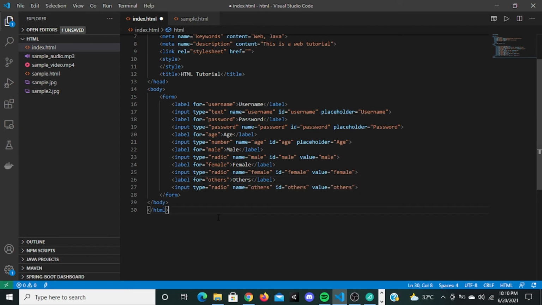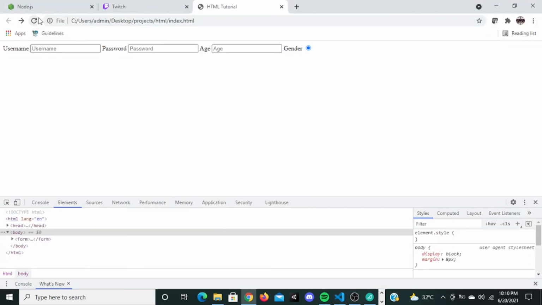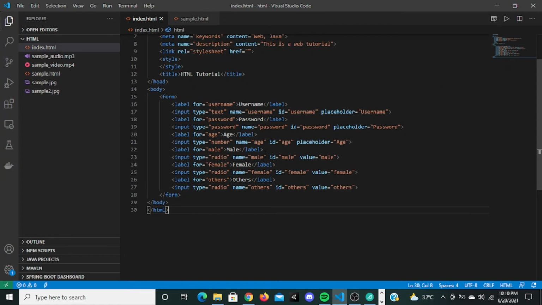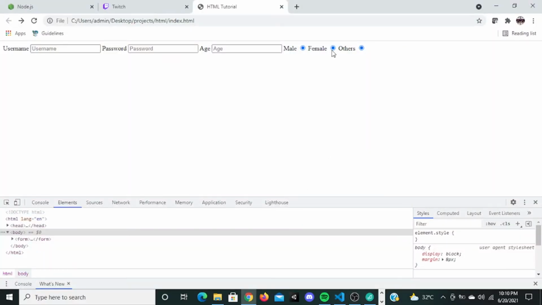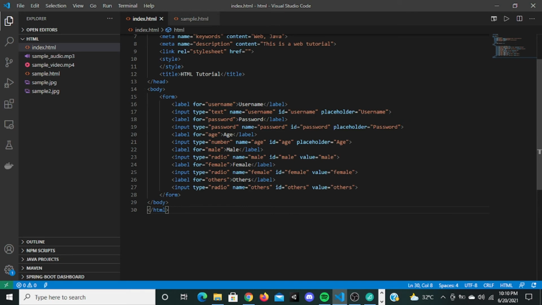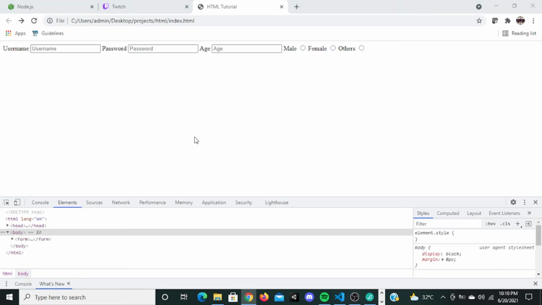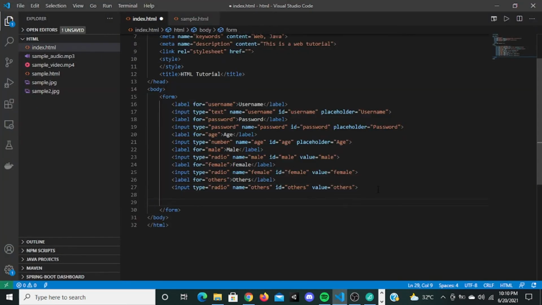Okay, now I'm going to save this, go there, refresh it. You're going to see 3 radio buttons. You can click this or click this, click this. You can actually group these radio buttons using CSS classes. I'll say that, don't worry. So that if you click this, this will be unclicked, and if you click this, this will be unclicked, like that. So this type is called a radio button. You can actually display a radio button using this input. Okay, so the next type, let me refresh this, we are going to look at is checkbox. So we are going to look at checkboxes.